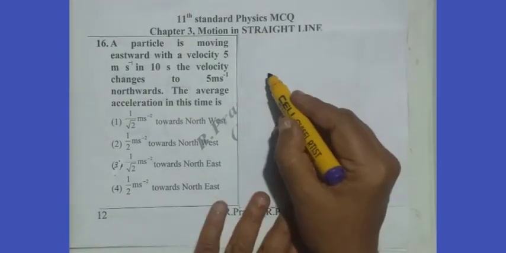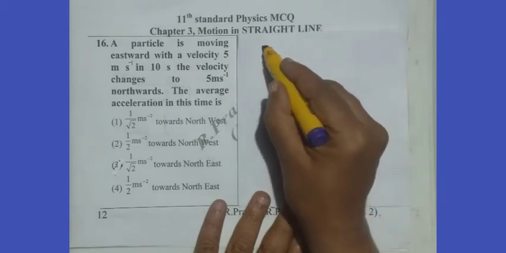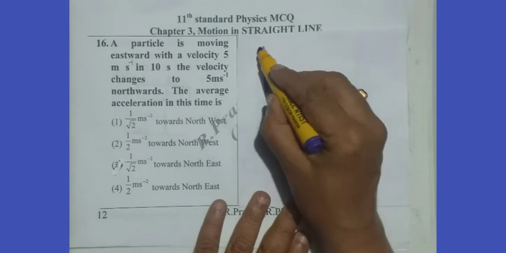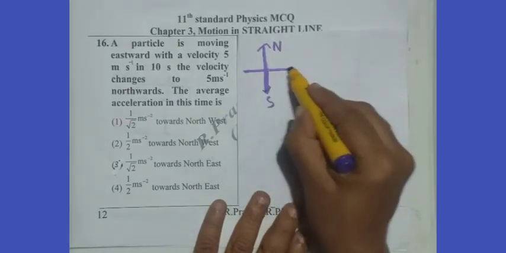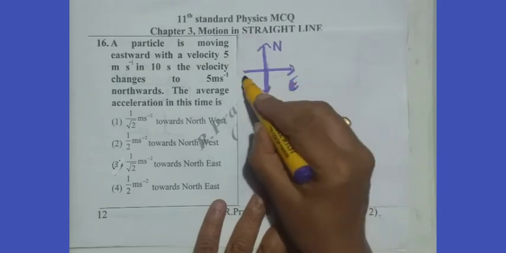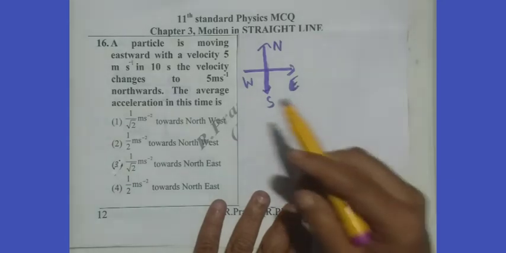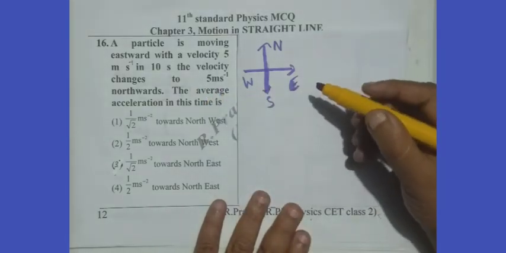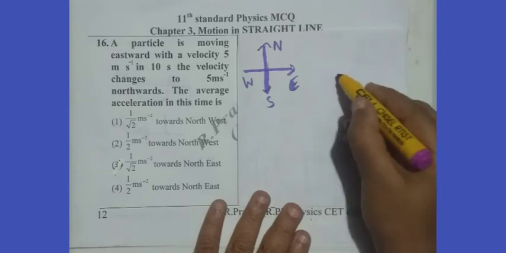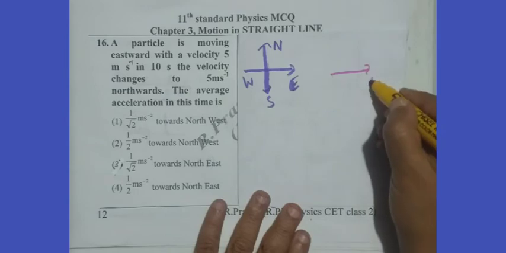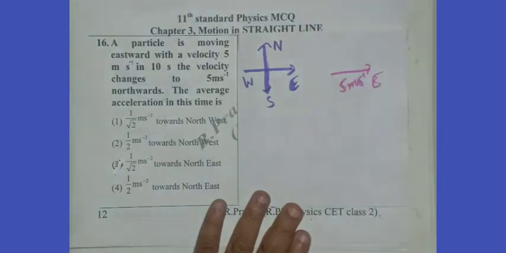The particle travels eastward. That means we first write the directional figure: north, south, east, west. Now we write the figure according to the problem given. A particle is moving eastward with a velocity, that means this way. It is eastward. Velocity is 5 meters per second.